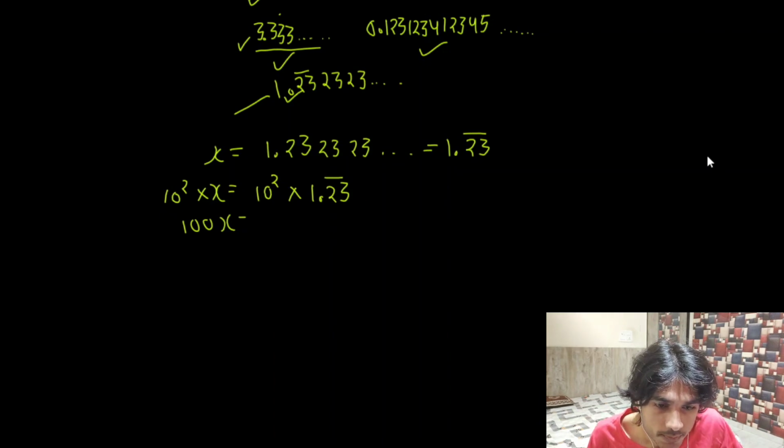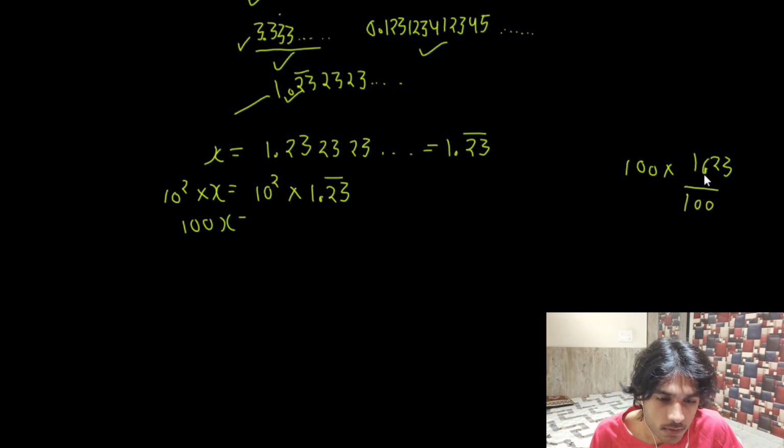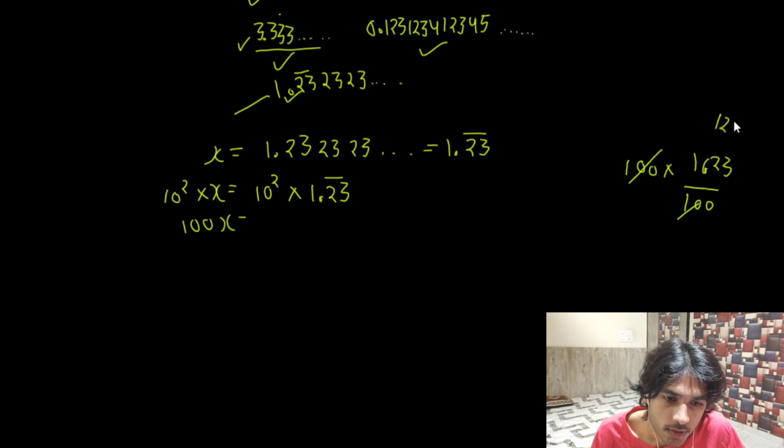Suppose it would have been 1.23 simply, and I have to multiply by 100. I would have simply crossed out the decimal and divided by 100, because 1.23 can be written as 123 divided by 100, and then I would have cancelled the two 100s and gotten 123.